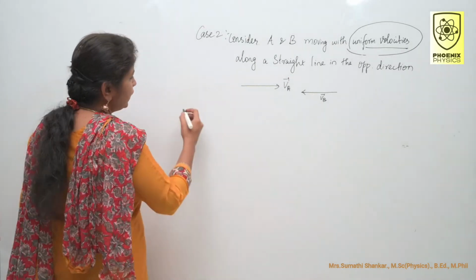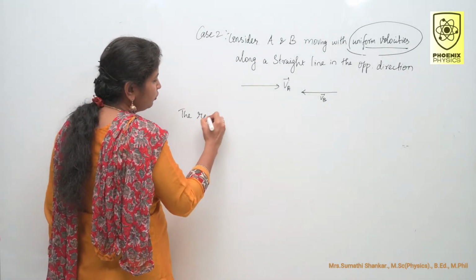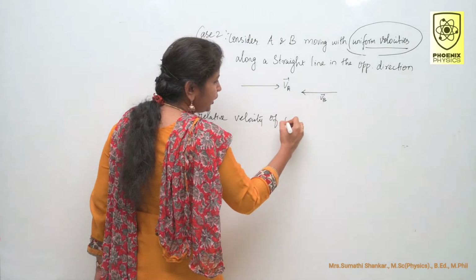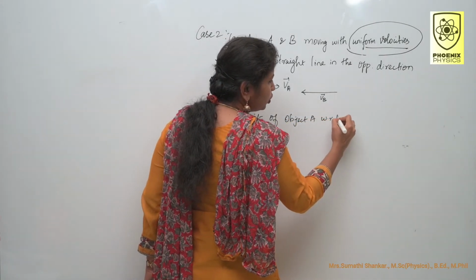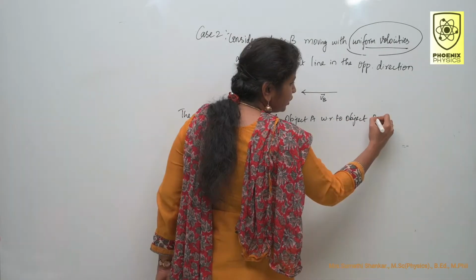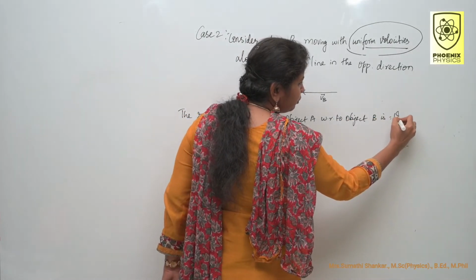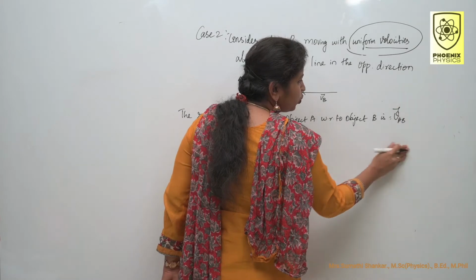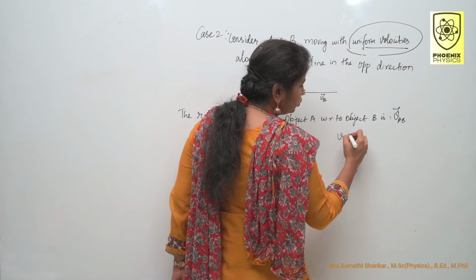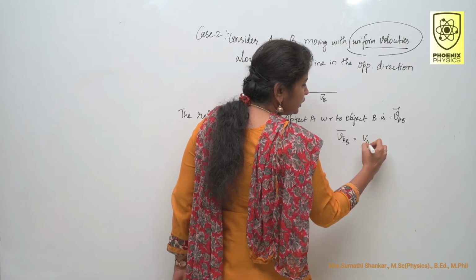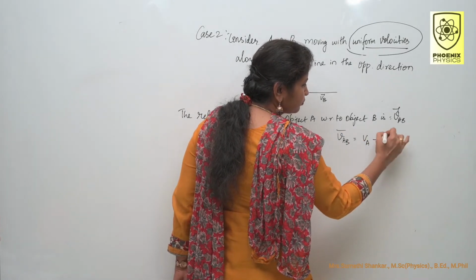You know that the relative velocity of object A with respect to object B is VAB. So VAB is equal to VA minus VB, right?